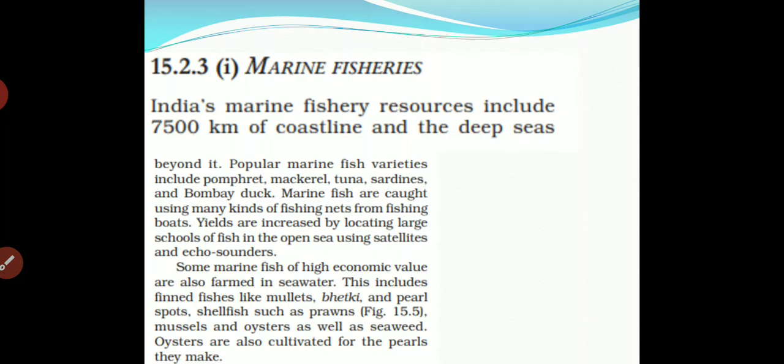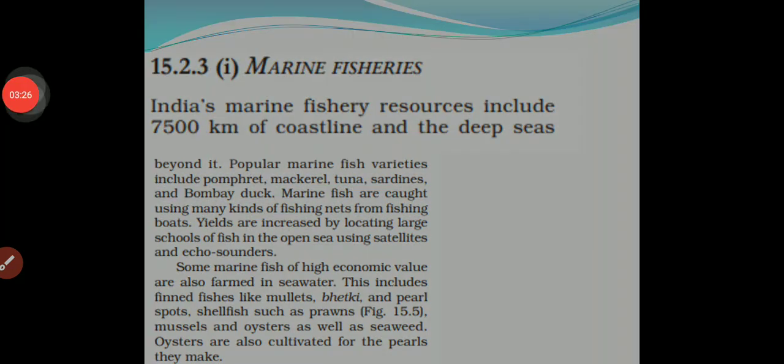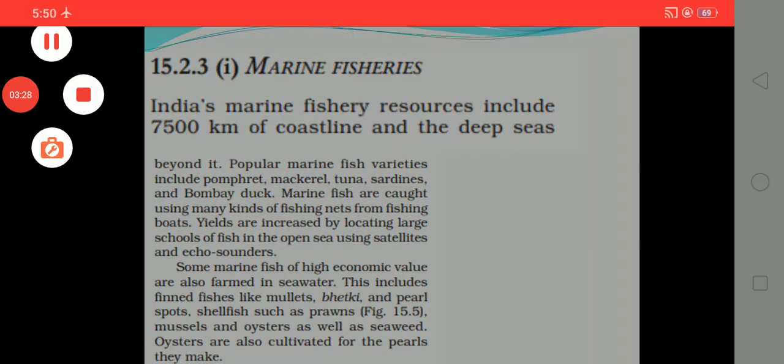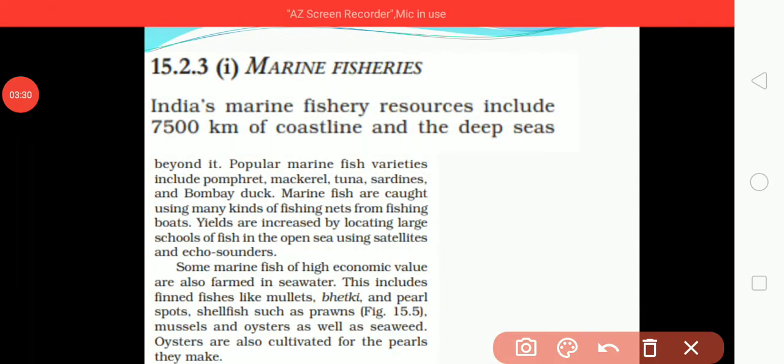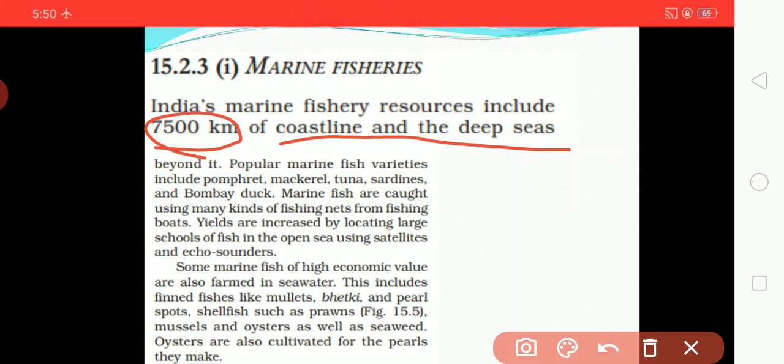Marine fishery. The first is marine fishery. India's marine fishery resources include 7,500 kilometers of coastline and deep seas. So here you can see that marine fishery resources include how many? 7,500 kilometers of coastline and the deep seas beyond it.